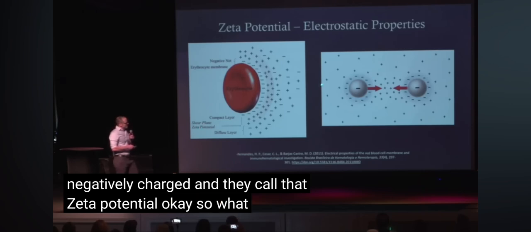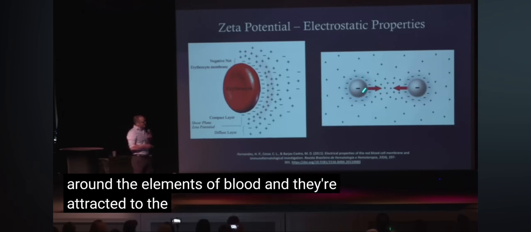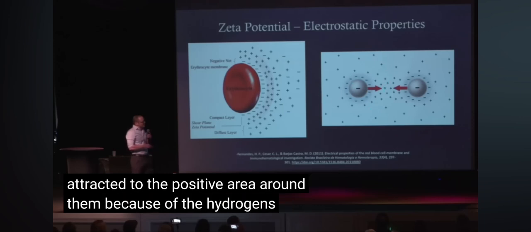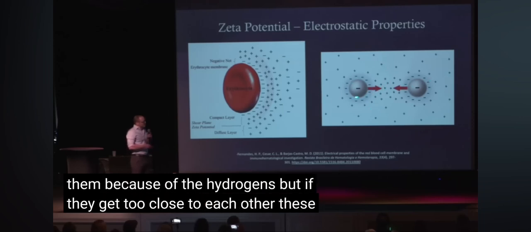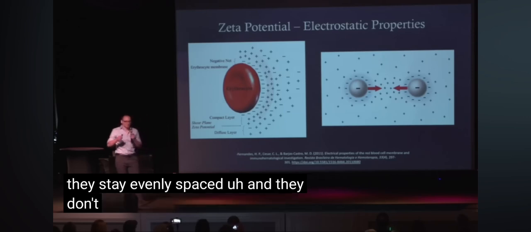Okay? So what this does is it creates this kind of a protective area around the elements of blood, and they're attracted to the positive area around it because of the hydrogens. But if they get too close to each other, these like charges don't like each other, so they stay evenly spaced, and they don't clump together.